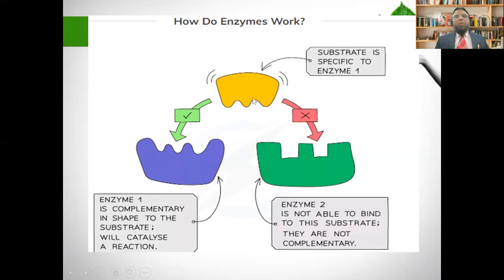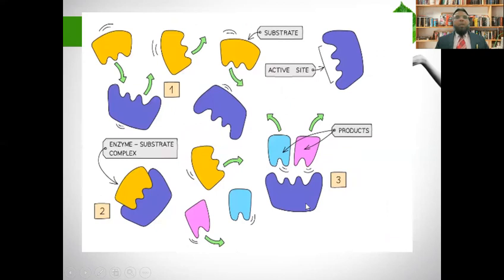Because the shape of the active site is different. So this substrate is specific to enzyme 1 only. Enzyme 2 has a different shape, so the substrate will not fit in it.